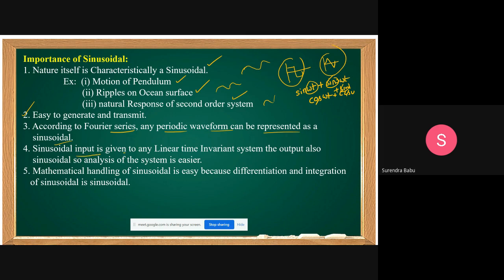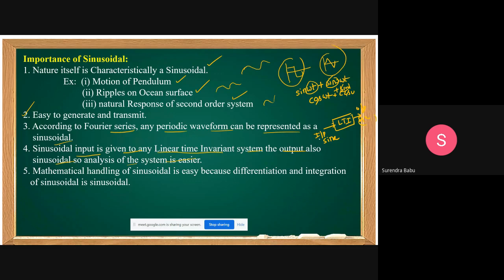If a sinusoidal input is given to any linear time invariant system, the output is also sinusoidal. So analysis of the system is easier. It is also one more advantage. You studied this in control systems. For any linear time invariant system, if the input is sine, the output is also sine, but the angle and amplitude may change based on the system. The function remains the same. It is a sinusoidal.